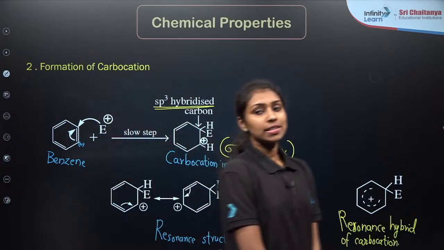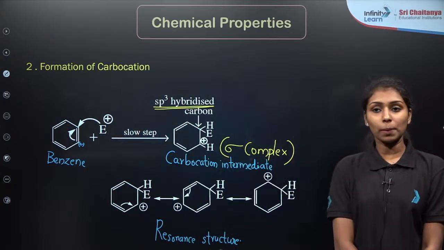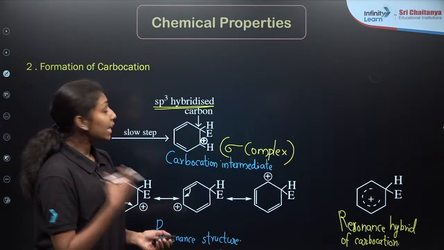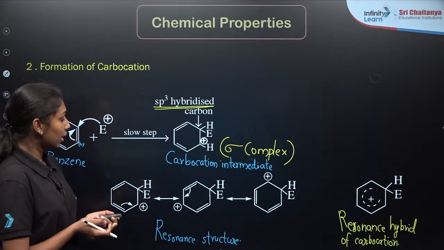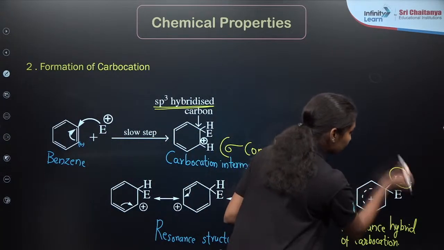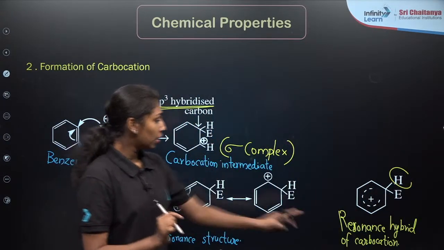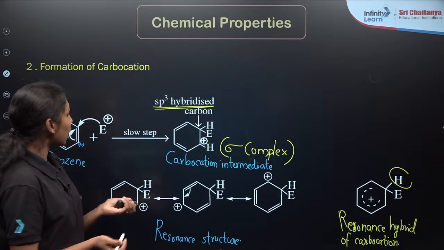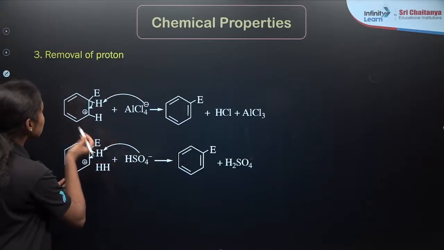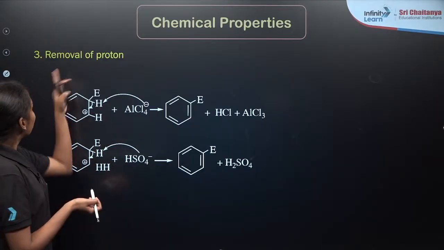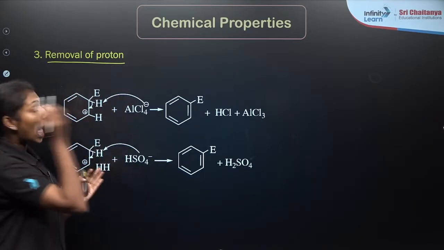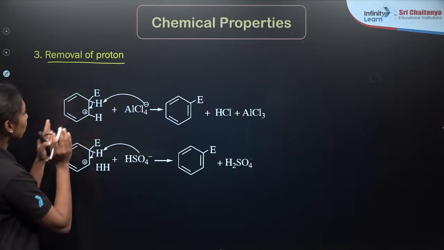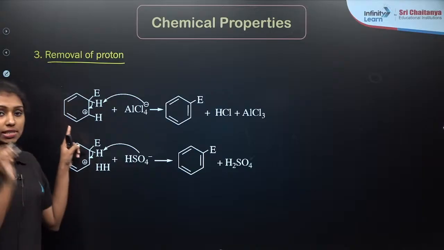Okay, fine. So in the second step, we form the sigma complex, right? Finally, it loses the aromatic nature. In order to retain the aromatic nature, as you can see, there is a hydrogen atom present in the resonance hybrid for the carbocation, right? In the carbocation intermediate, this H plus gets released, which means a removal of proton happens from the carbocation intermediate. So this is one of the resonance structures for the sigma complex.